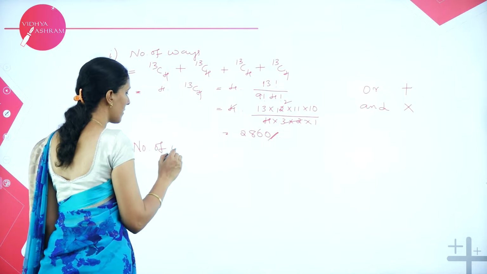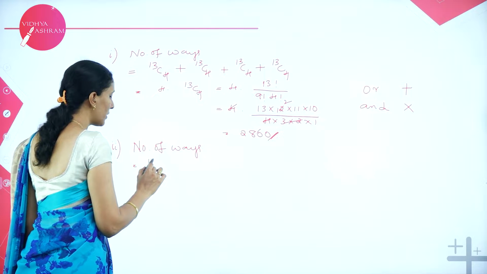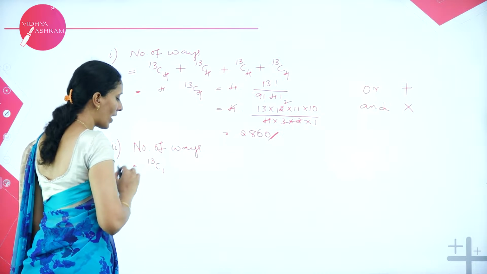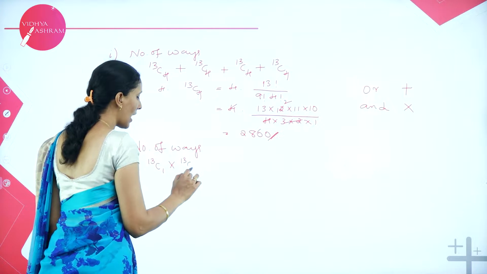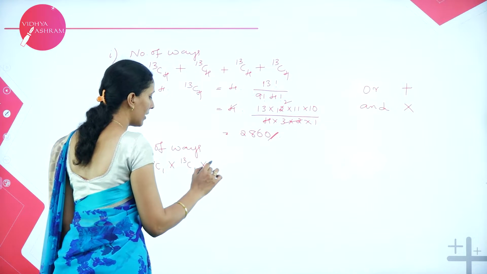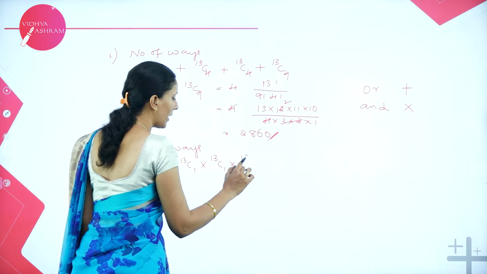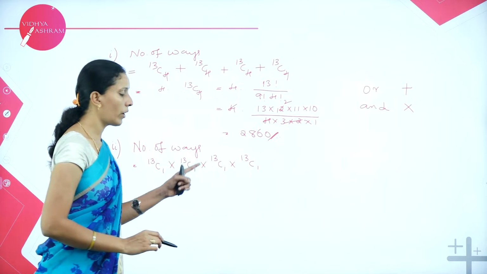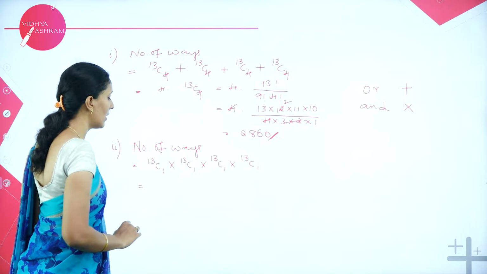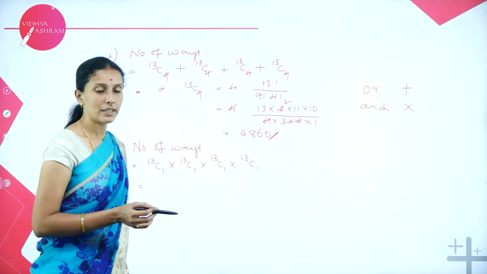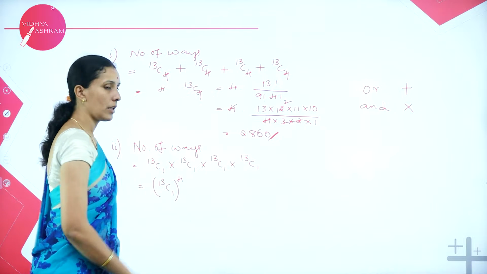Number of ways is equal to, out of 13 diamonds I will choose 1 diamond, out of 13 hearts I will choose 1 heart, 1 club out of 13, and 1 spade out of 13. So here we are going to use multiplication, the 'and' rule. So here also it is 13C1, 4 times, that is to the power 4.